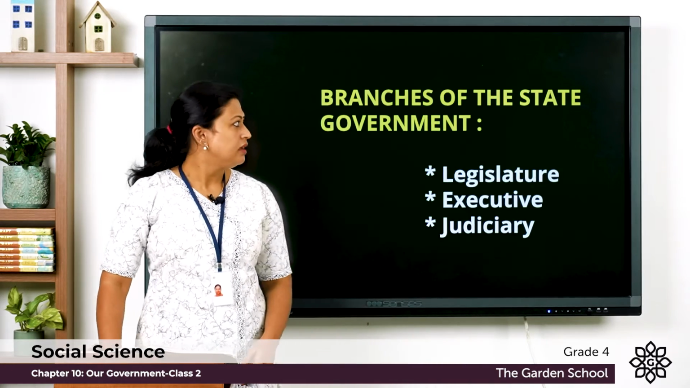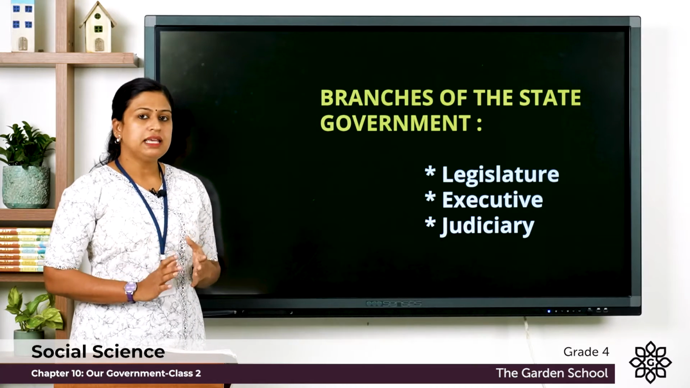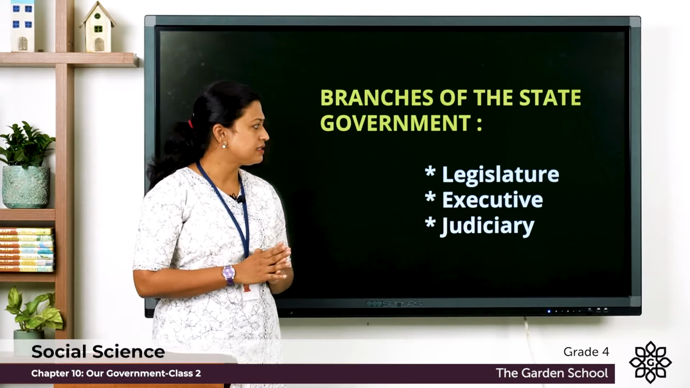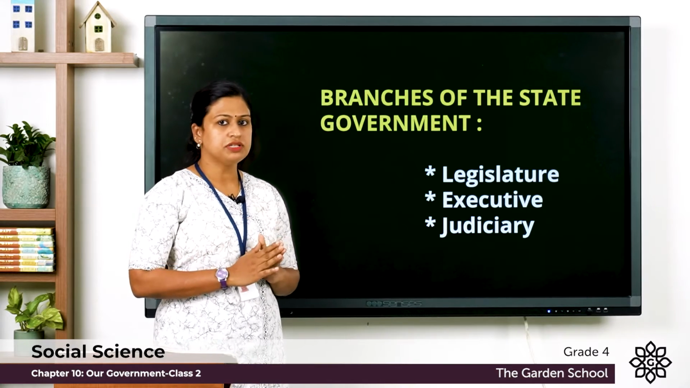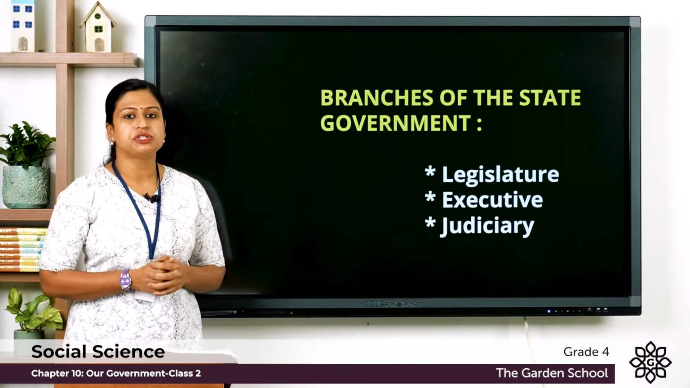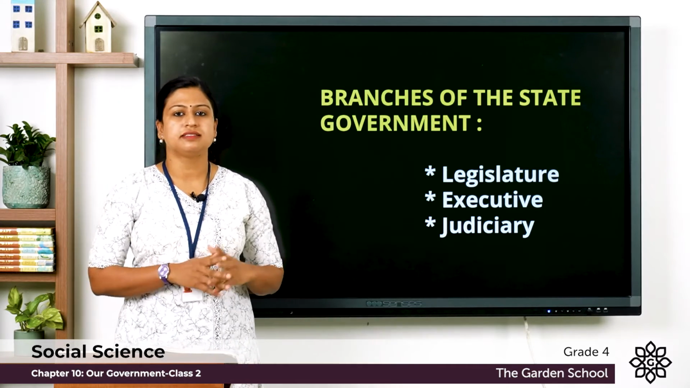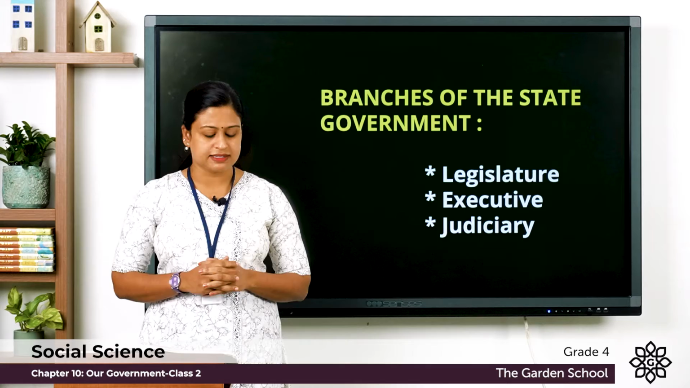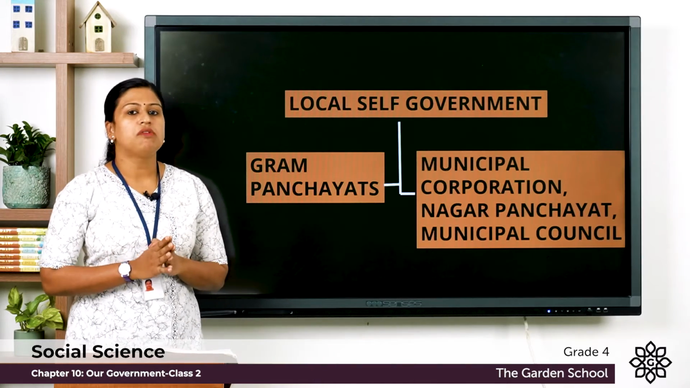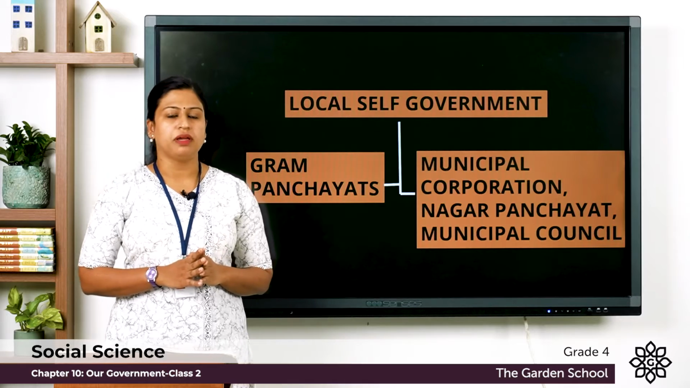state government. Now, let's see the branches of the state government. As we have already discussed, there are three branches. They are legislature, executive and judiciary. We have already discussed their functions in the previous class. Now, next level of government is the local self-government.